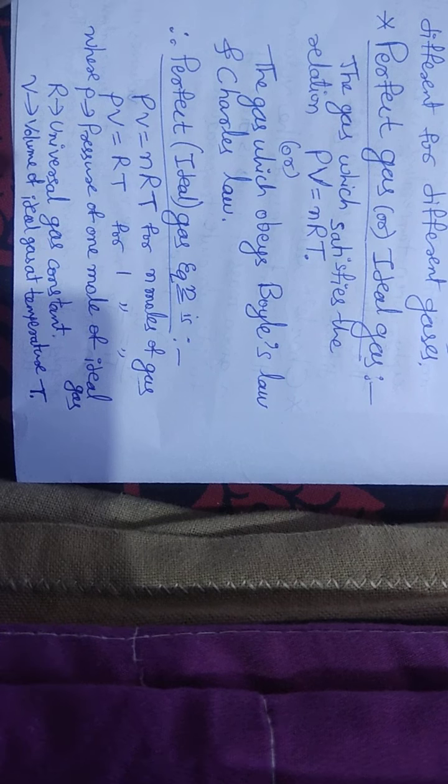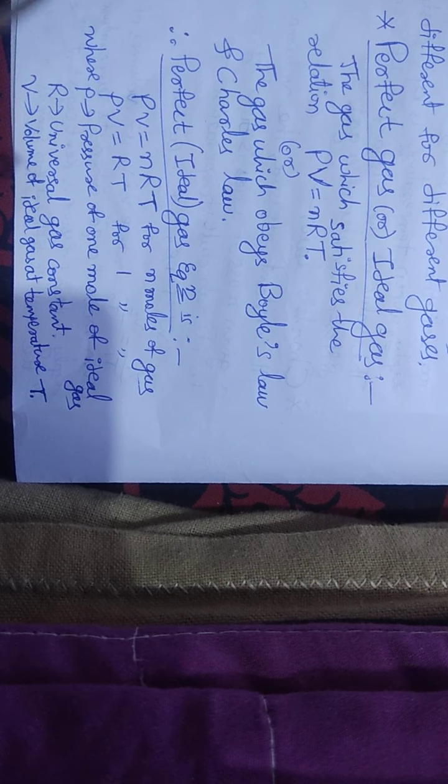Then we'll see the next part of this chapter, that is perfect gas or ideal gas. So what is meant by the perfect gas? The gas which obeys Boyle's law or Charles law is known as the perfect gas, or the gas which satisfies the relation PV is equal to nRT. So that is PV is equal to nRT. If it obeys this law, that is known as the perfect gas or ideal gas.